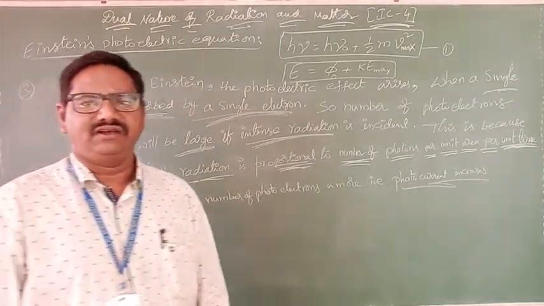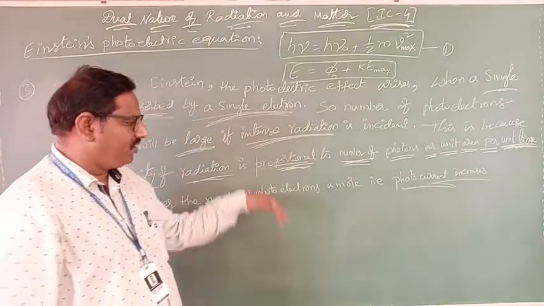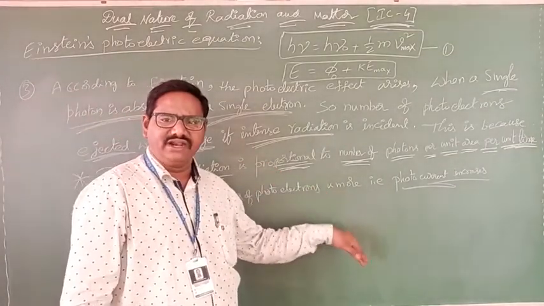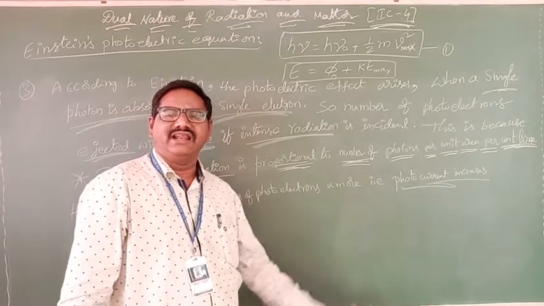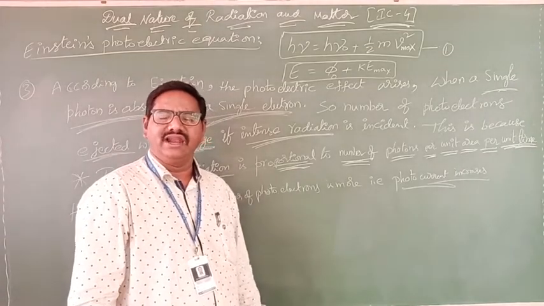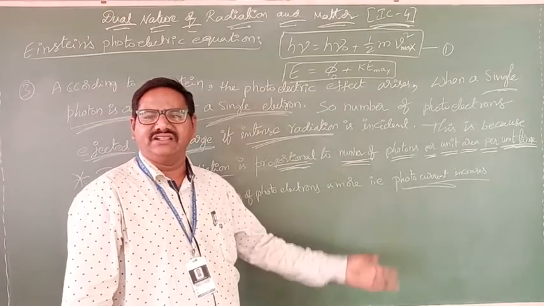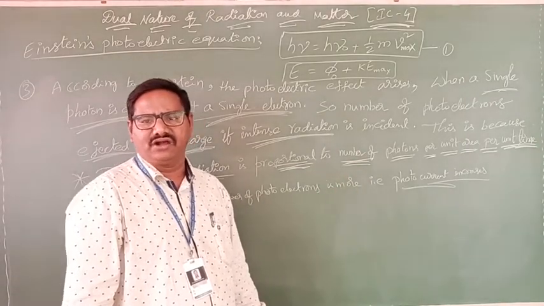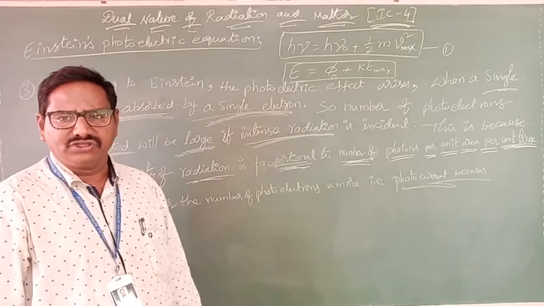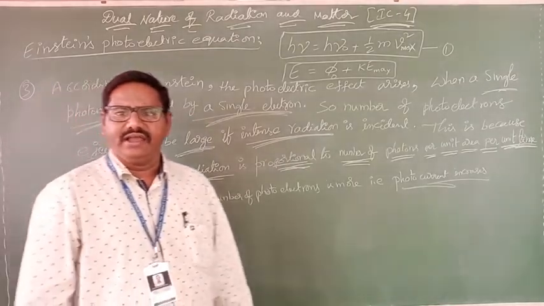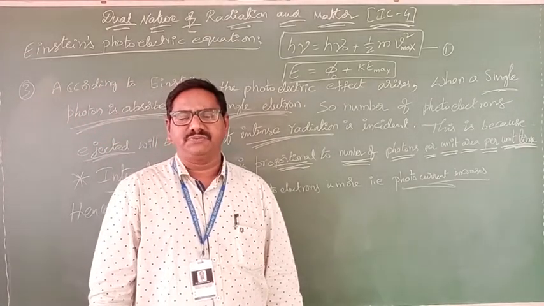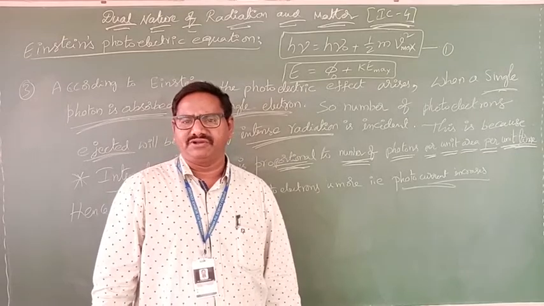And the fourth one is, already we know that however much intensity of light is incident, immediately that energy is received by the free electrons, and they are ejected in the form of photoelectrons. Say yes or no? So this process is an instantaneous process.